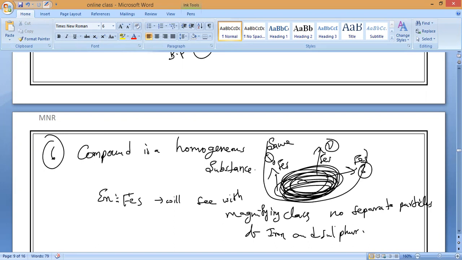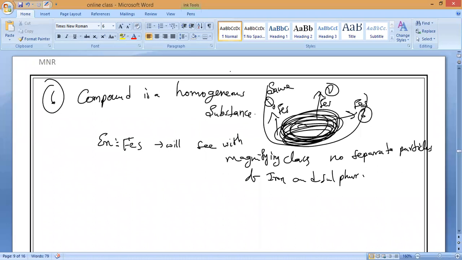That is all about the properties of compounds. Any doubt? Totally how many properties? Totally 6 properties, the same properties as for iron and sulfur mixtures, are applicable for compounds also. So that is all about the properties of compounds. In the next class, we will study the differences between mixtures and compounds.